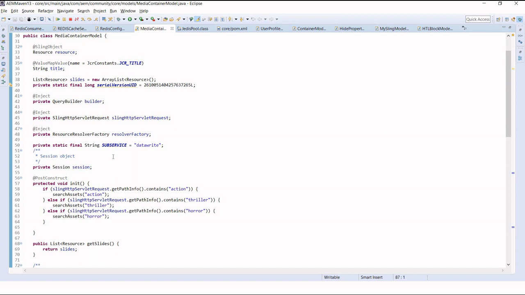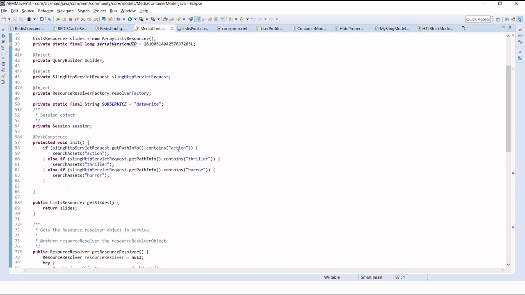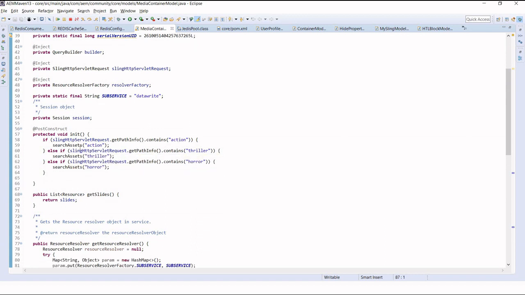What I have used is the selector feature. This is optional; instead of the selector feature we can also use a servlet, where using a GET call we pass the parameter to the servlet and then utilize it. I'm checking the selector I'm getting from my request, and then taking it as a searched item, as I'm using the tagging feature.